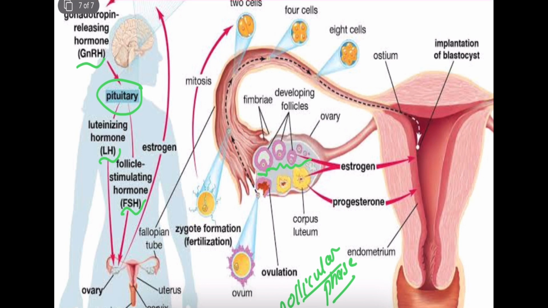Inside the follicles, the egg is actually there, and the egg is developing. So follicle stimulating hormone results in the development of follicles inside the ovary. These follicles can secrete estrogen. This estrogen is responsible for the development of secondary female sexual characteristics. So, development of follicles along with the egg is happening in the follicular stage.